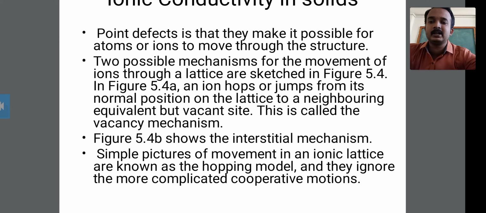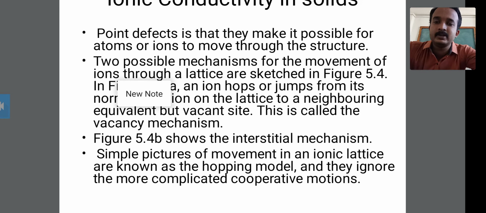This simple picture of movement in an ionic lattice is known as the hopping model, and it ignores more complicated cooperative motions.